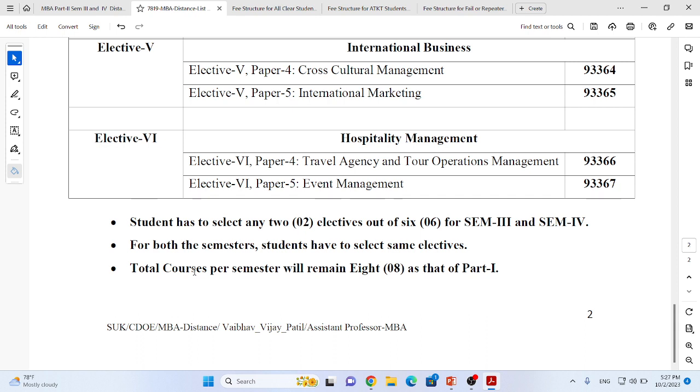By default, after recognizing your selection of semester 3, the system will similarly allocate the same papers having the same electives for semester 4. So you all have to select your elective papers for semester 3 very carefully. And finally, remember, you must select a total of 8 subjects per semester. Otherwise, an error may occur or your course selection process will not be concluded.